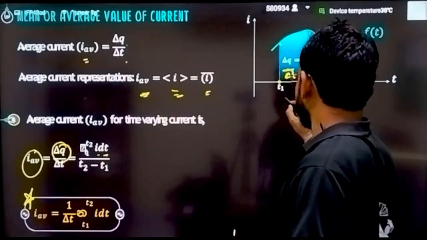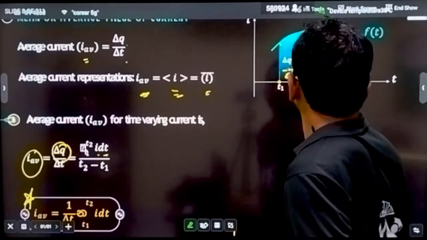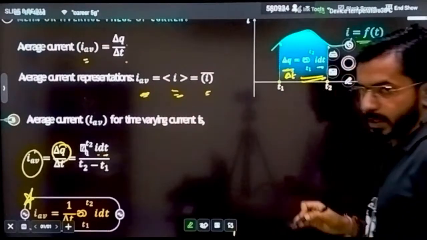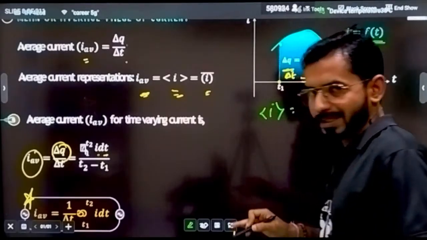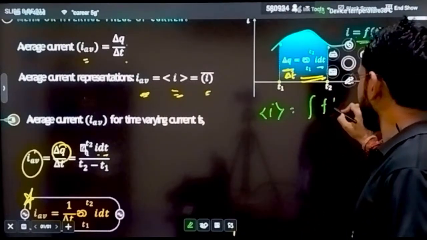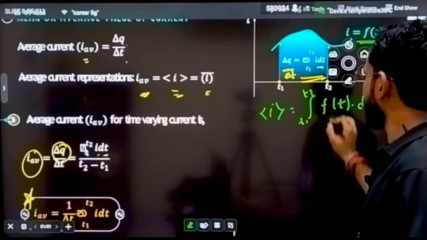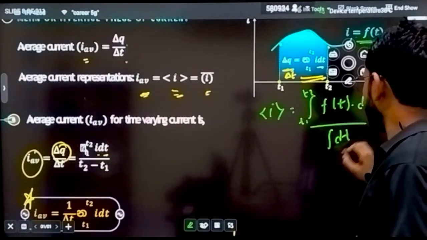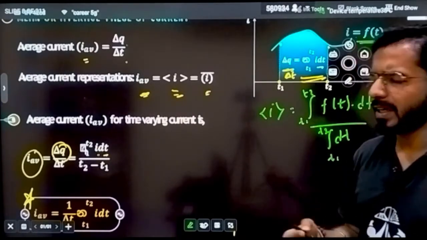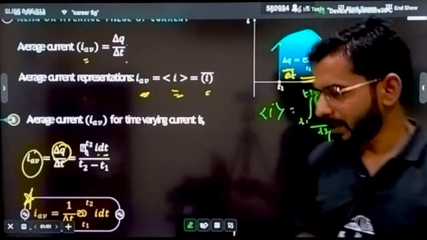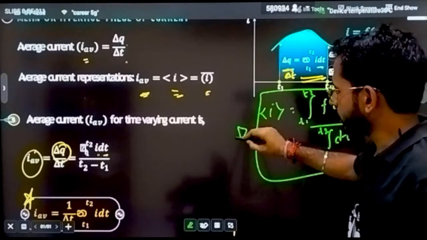See, if any function is there, let's suppose current is given as some function of time, and if I want to calculate the average of this current, I will do the integration of that function with respect to dt from initial time t1 to t2, divided by the integration of dt. This will be the general equation of average. Any kind of average you want to calculate, this formula will always be valid. This is the general formula for calculating average.